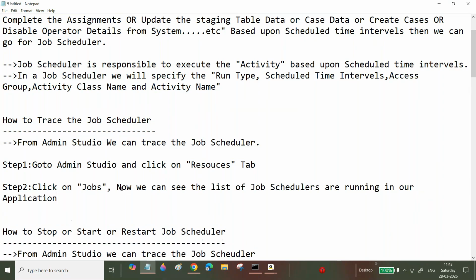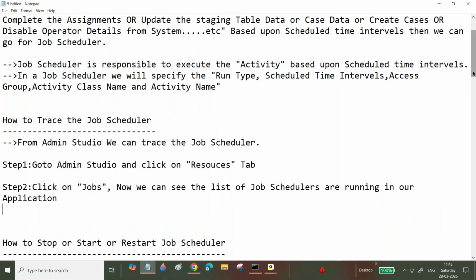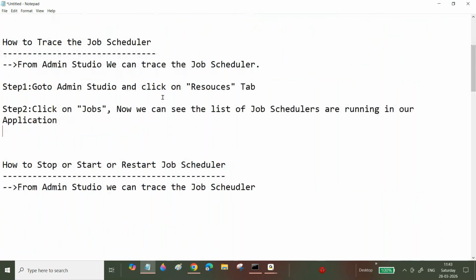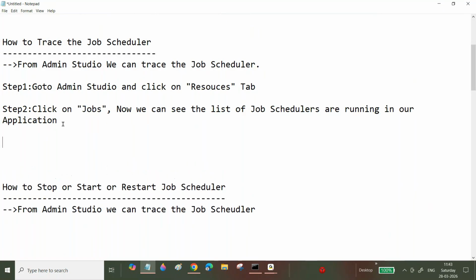Explain like that. Try to explain everything, and then no one will think you don't have any experience. Sir, from Admin Studio we can trace the job scheduler: go to Admin Studio, click on Resources, there we can see the Resources tab. After that, click on Jobs. Now we can see the list of job schedulers available in our application.